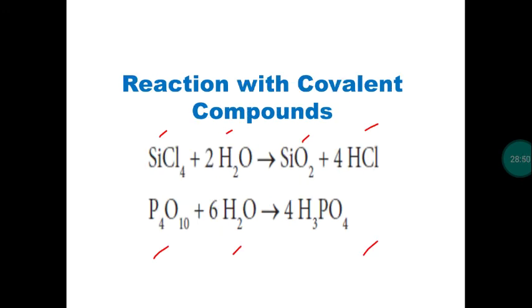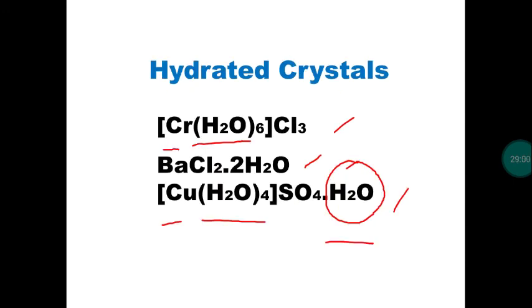Next, the water molecule reacts with some covalent compounds like silicon tetrachloride as well as phosphorus pentoxide. It provides different types of compounds. Next, crystallization is a process of obtaining a substance in the form of crystal. For further study of the structure of a crystal, it can be studied using X-ray diffraction patterns. So always for further studies, we need the substance in the form of crystal.